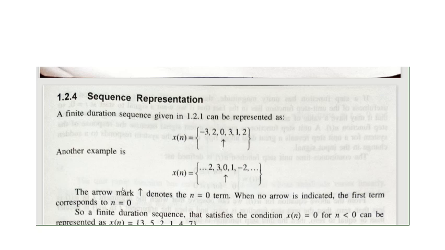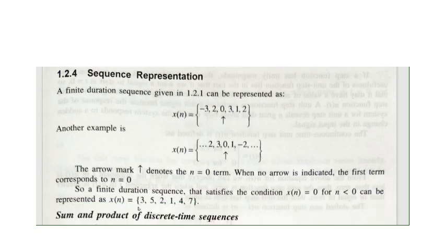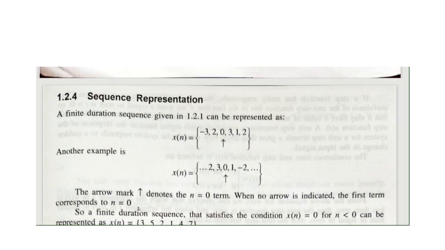So here the arrow mark denotes the n equals 0 term. When no arrow is indicated, the first term corresponds to n equals 0. So if the arrowhead is not provided, then we assume that the first position has the n equals 0 amplitude level. Okay, so this is the sequence representation of a discrete time signal.